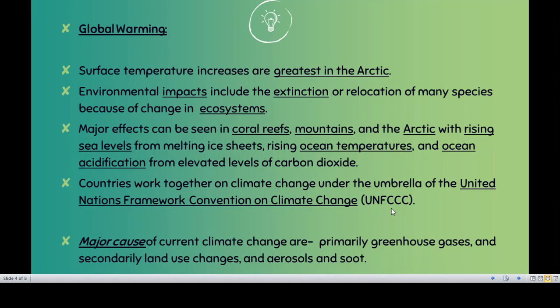Now let's just wind it up. We'll just go with major causes. So major causes of global warming are greenhouse gases. We have discussed it. Greenhouse gases कौन से होते हैं? Like we had said, greenhouse gases are the primary one, and the secondary one will be the pollutants like soot.